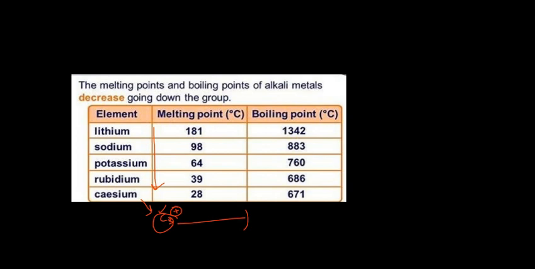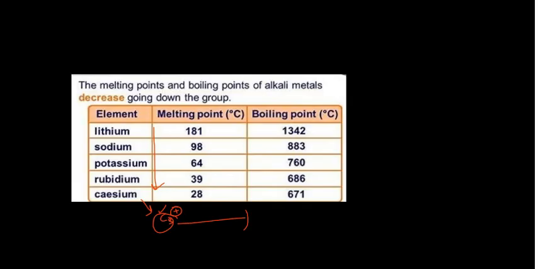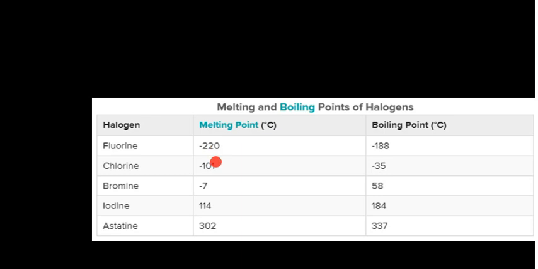So this is true for the alkali metals, but if you move further, if you see here, these are the halogens, guys. In the case of the halogens, you can see that fluorine has a very low melting point, but it increases when we move down the group. So this order is the reverse of what you have seen for your alkali metals. For alkali metals, the melting point decreases, but for halogens, the melting points down the group increase, from minus 220 degrees centigrade up to 302 degrees centigrade for astatine. So what could be the reason?